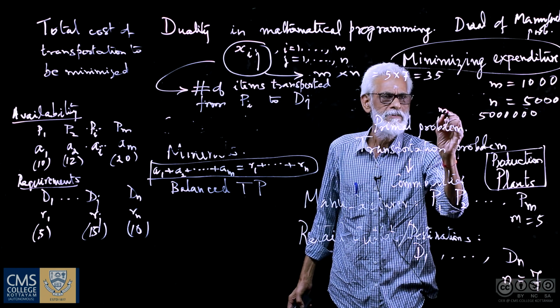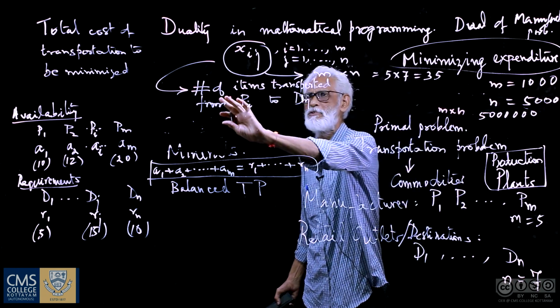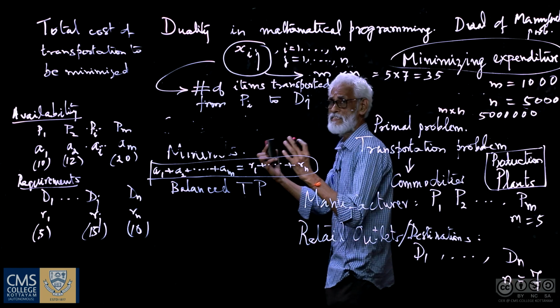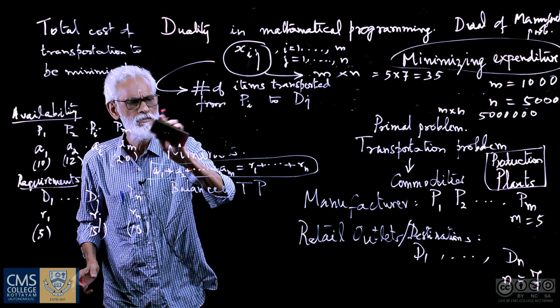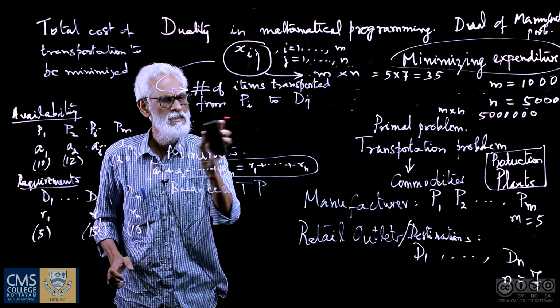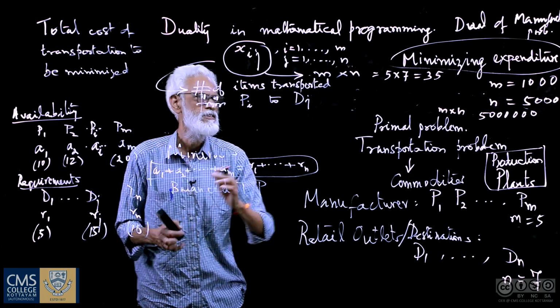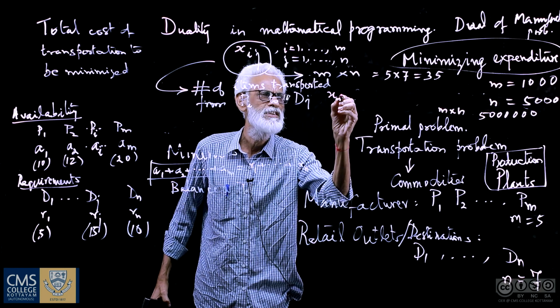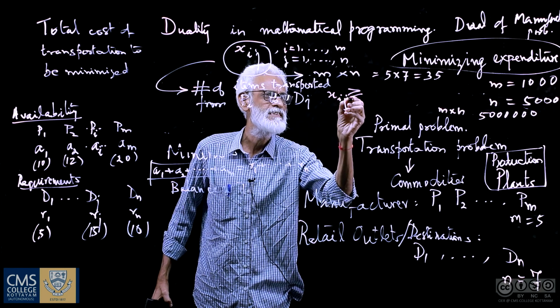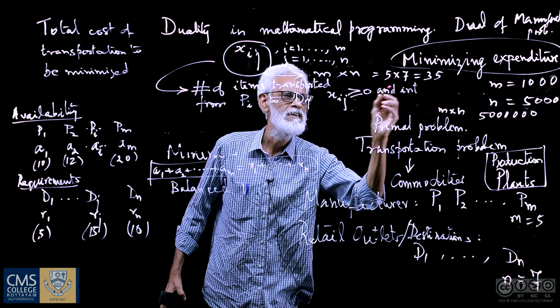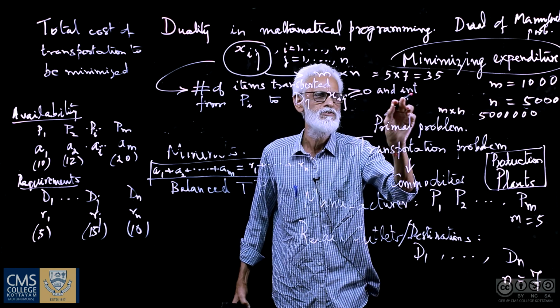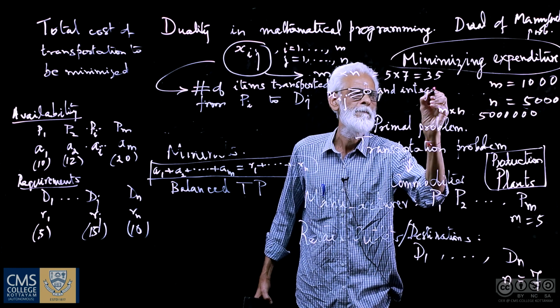And having defined that, this is the number of items transferred. But then what is that number that we have to compute? We assumed them to be non-negative integers. So the Xij's are invariably non-negative integers. That means they take either the value 0 or 1 or 2 and so on.